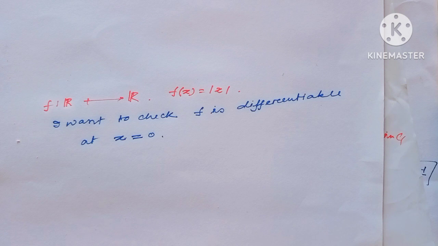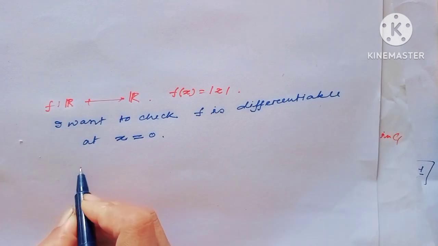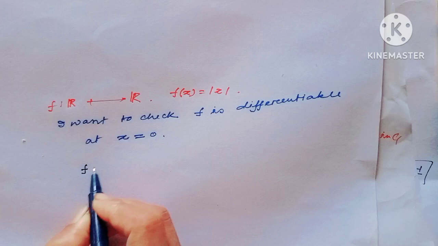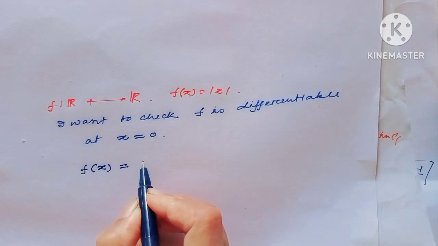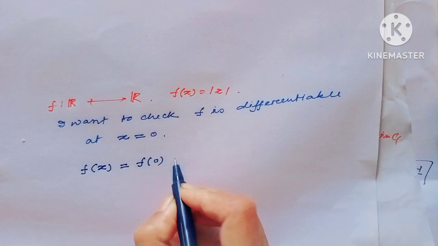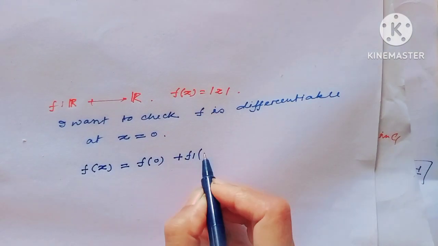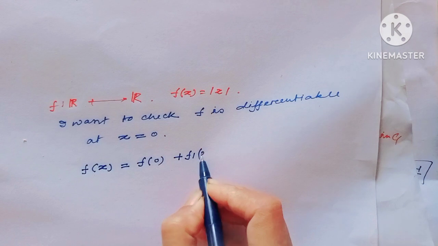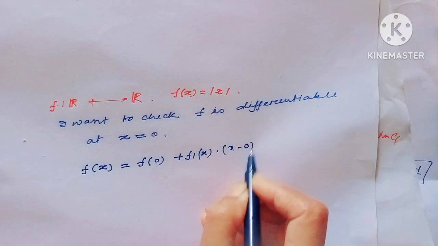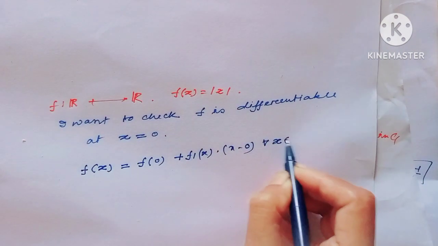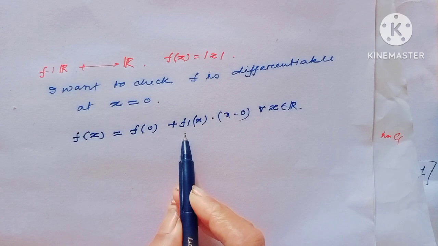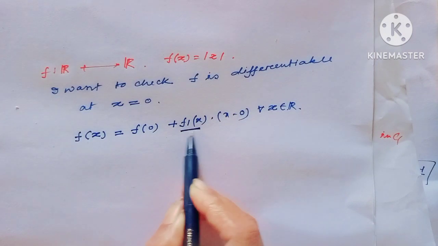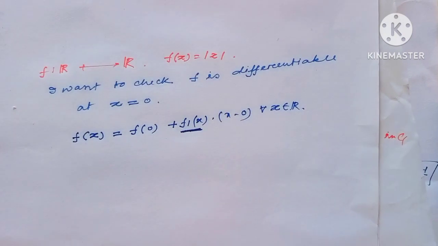For differentiability, we have to check f of x equal to f of 0 plus f1 of x times (x minus 0), and this is true for all x belonging to R. That means we have to find this type of f1.